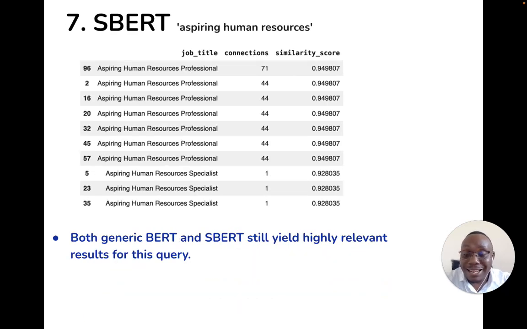We later tried Sentence-BERT, again with similar terms, and better similarity scores, now ranging from 0.92 to 0.94, the top candidate being 96, up to 35. This shows that both generic BERT and SBERT still yield highly relevant scores, and they are able to capture the semantic relevance between the words and the sentences in this case.